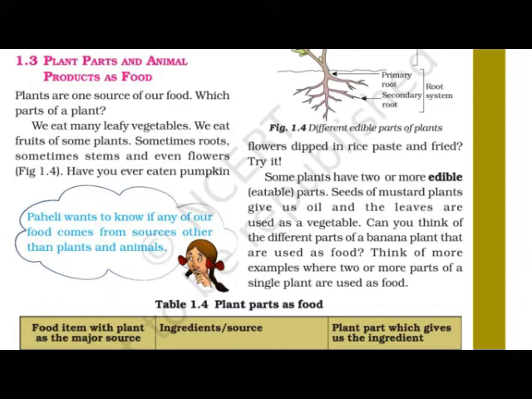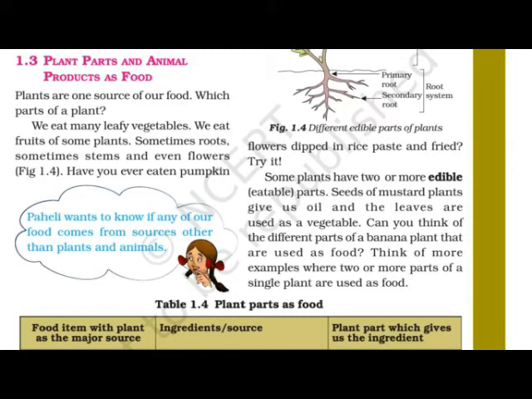Think about all this. We eat many leafy vegetables. We eat fruits of some plants, sometimes roots also, sometimes stems and even flowers. It means, in short, we are utilizing many parts of plants.